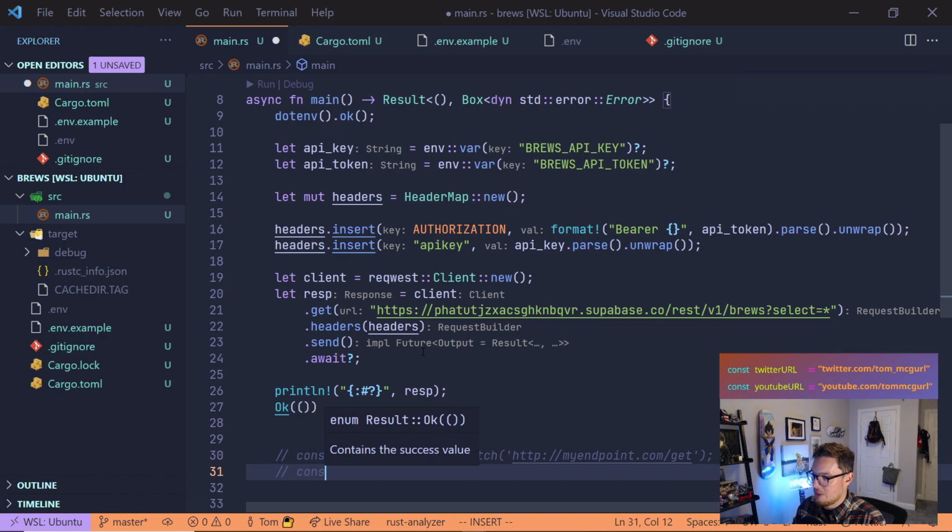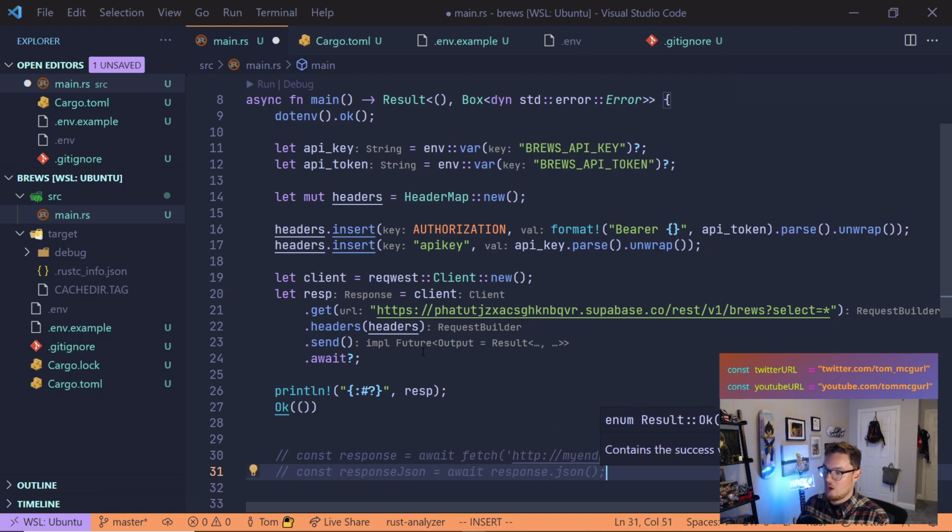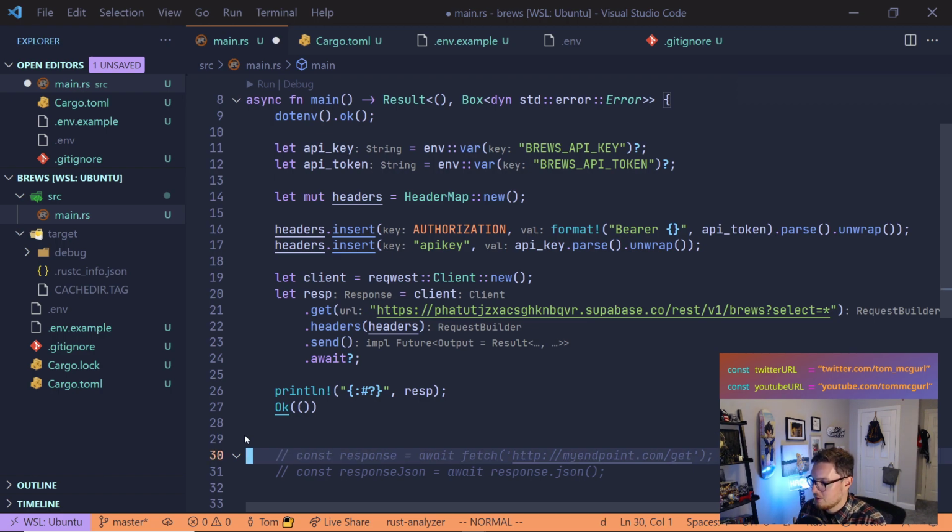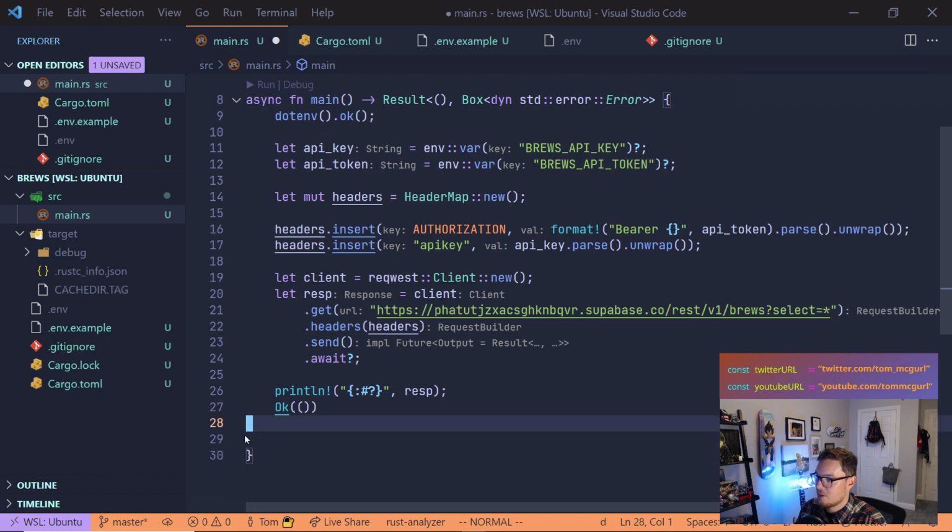And then you'd probably do something like this to get the actual JSON out. responseJSON = await response.json, and that also returns a promise. So we need to do this step in Rust, actually getting the JSON out. And so what we're going to do for that is, well, let's first try it and see what happens.